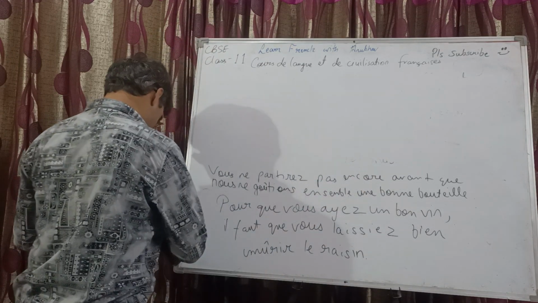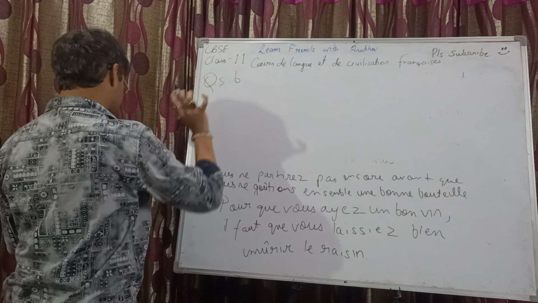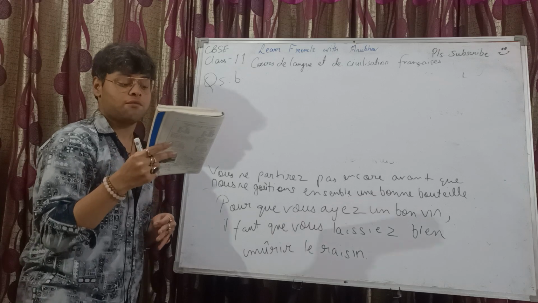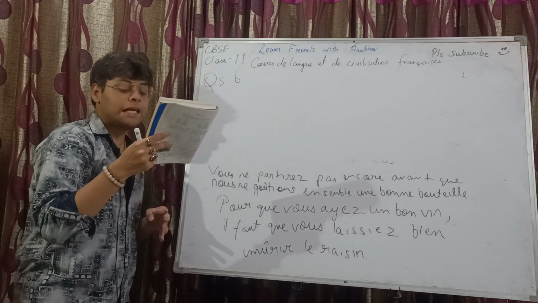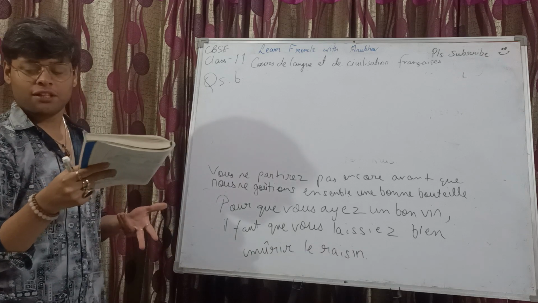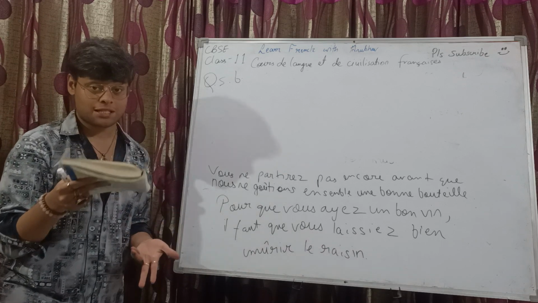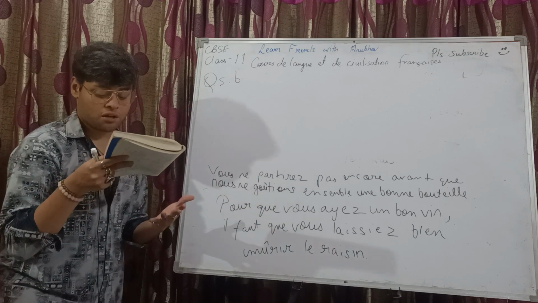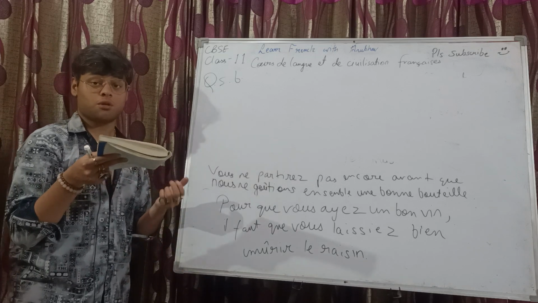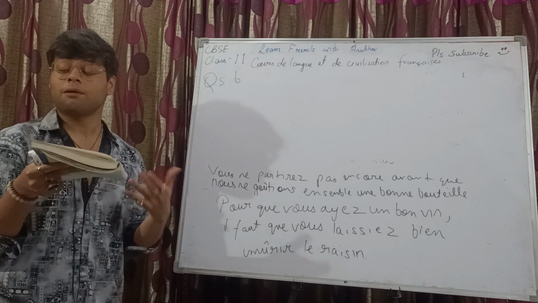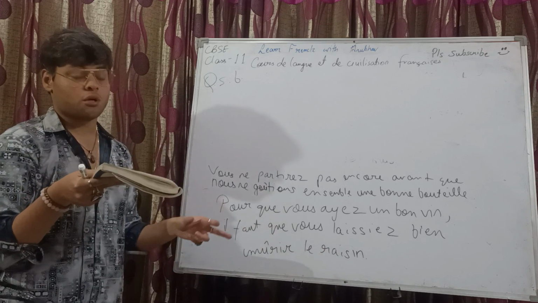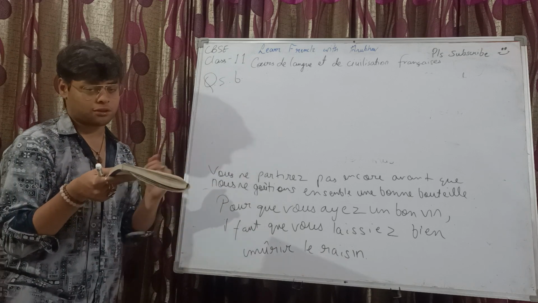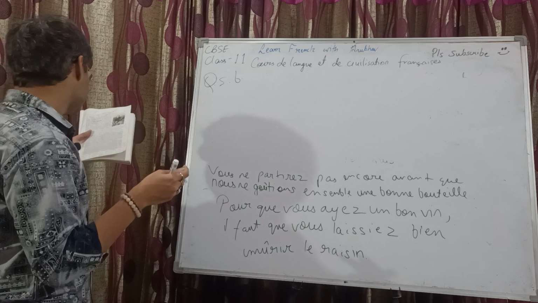Perfect. So now we have question number 5B, the last one for this particular chapter. Complétez les phrases suivantes en mettant au présent du subjonctif passif les verbes entre parenthèses. Very easy. Verbs are given in the bracket. We need to conjugate the verbs in subjunctive passive. And of course, in this video as well, I discussed the formation. You have the subject, and then the conjugation in subjunctive passive. And what is the present subjunctive passive? The present subjunctive conjugation of the auxiliary verb être, then the past participle of the main verb, followed by the subject-verb agreement based on the subject. Right. So very easy to do.